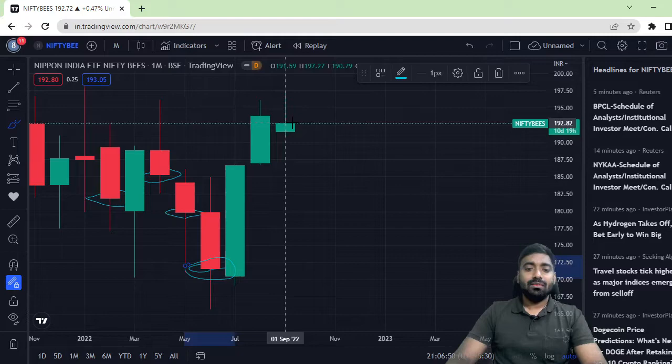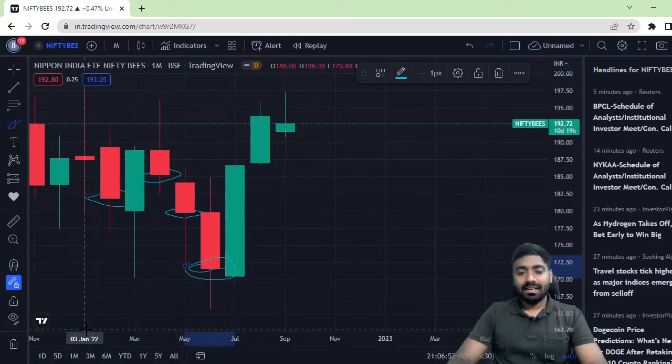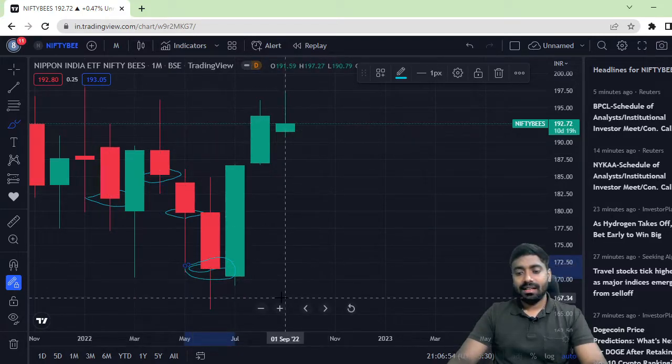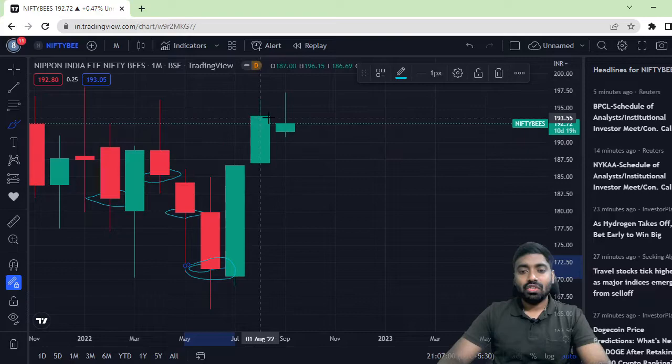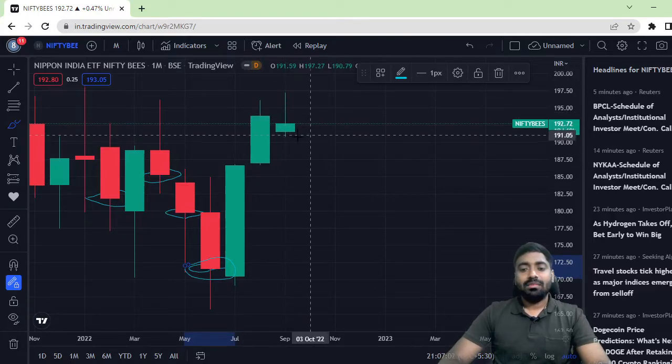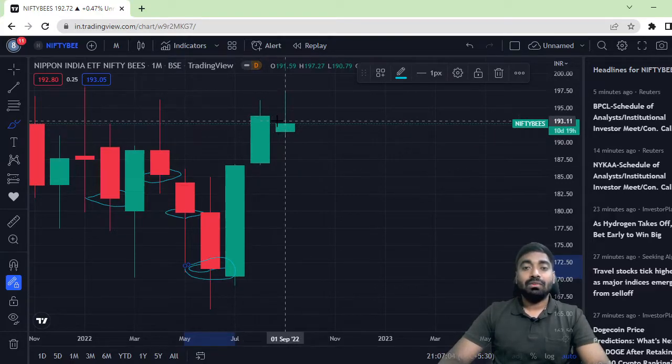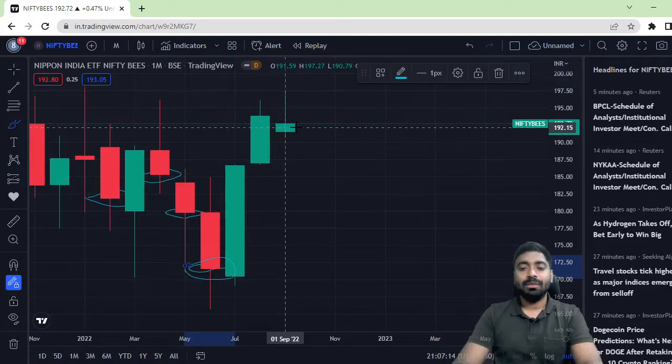Remember one thing: you started in January, and this is the month of September. It's a 9-month period, and within a 9-month period, simply by following this strategy, you are generating a return of around 8 to 9%, which is quite good. The best part about this instrument is that it is a very secure instrument. Whatever is happening, Nifty is going to recover, because if you believe in the Indian economy, it will definitely recover.